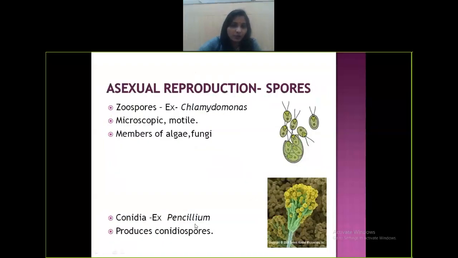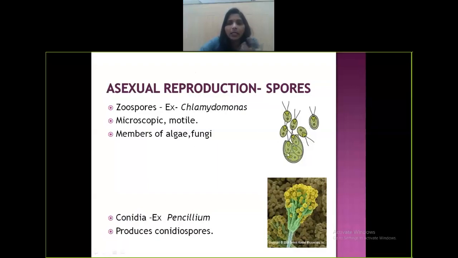Then a few other examples to mention. Another one is zoospores. The zoospore example is Chlamydomonas here. You can see they are found in colonies, and then the colonies burst and many Chlamydomonas will be released. These Chlamydomonas are microscopic, not visible to the naked eye, and there's a presence of flagella. All these are flagella. That's why they are motile. The zoospores are minute, microscopic, and motile. They are seen commonly in algae and fungi. One such example is Chlamydomonas.